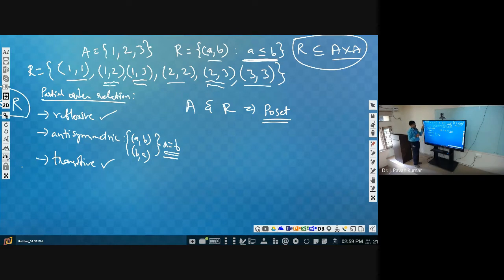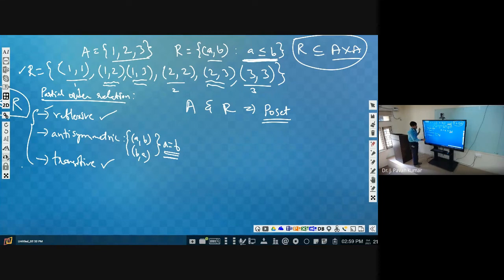Now whether R is a partial order relation or not, we have to check. In order to check that, we need to check these three conditions. Reflexive or not? Yes. (1,1), (2,2), (3,3). For all these three elements, we are having reflexive pairs. That's why it can be considered as a reflexive relation. Next, consider antisymmetric. What are the symmetric pairs that we have? Only these. These are the symmetric pairs. Other than these three, we don't have any other symmetric pairs. So it is antisymmetric as well.